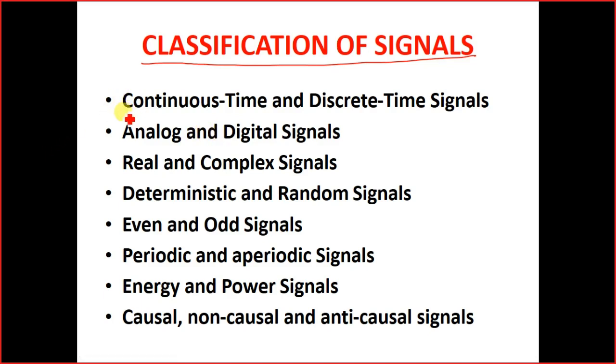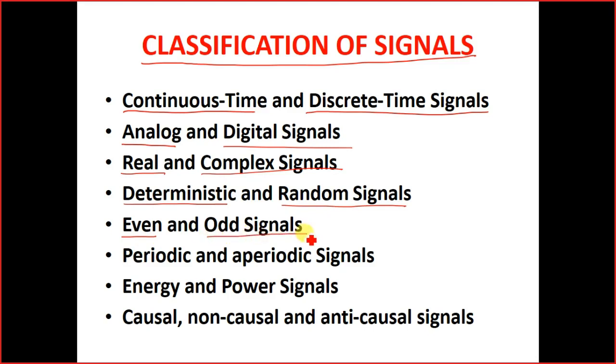The first one is continuous time and discrete time signals. The second one is analog and digital signals. Third is real and complex signals. Fourth is deterministic and random signals. Fifth is even and odd signals.